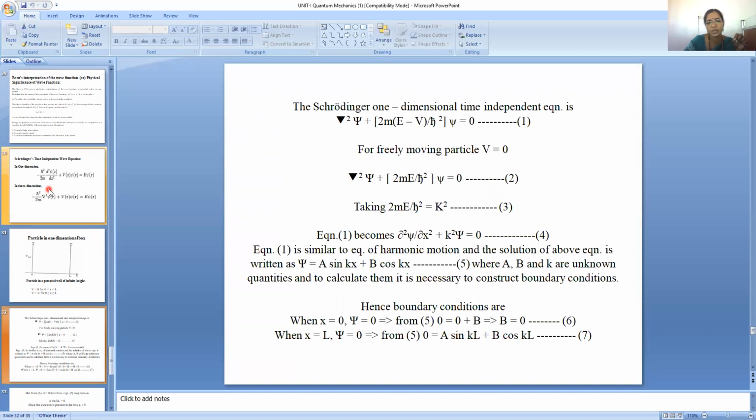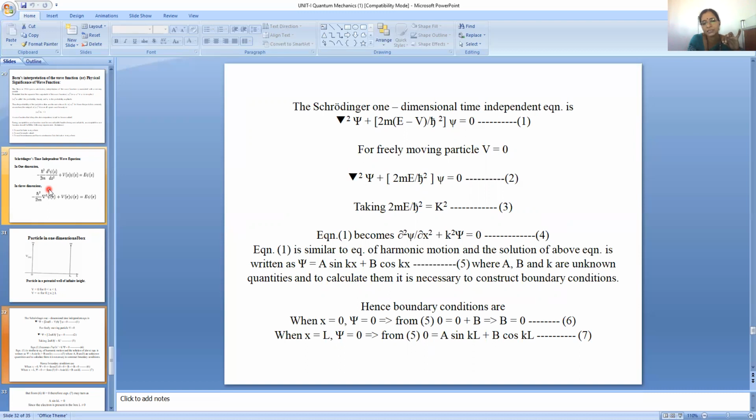Now, this equation is similar to the equation of simple harmonic motion, and the solution can be represented as psi equals a sin kx plus b cos kx, where a, b, and k are unknown quantities. To calculate them, it is necessary to construct boundary conditions. The boundary conditions are: at x equal to 0, psi is equal to 0, and at x equal to L, psi is equal to 0. Applying the first, when x is equal to 0, psi is equal to 0, which gives the constant b equal to 0.